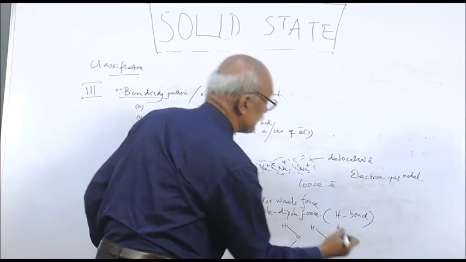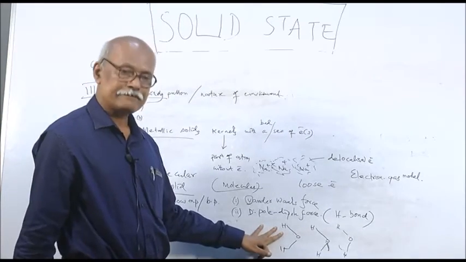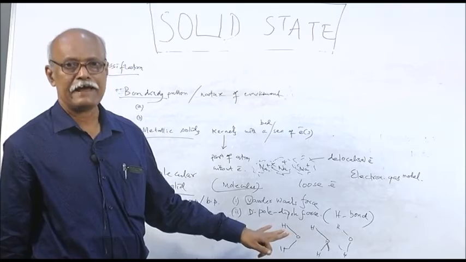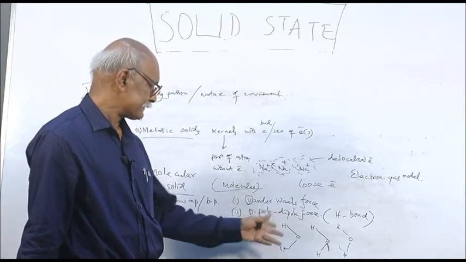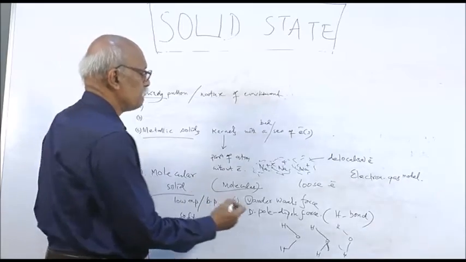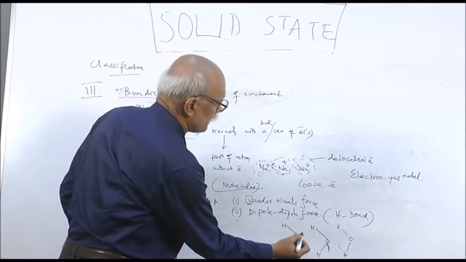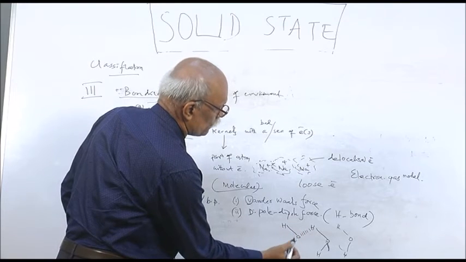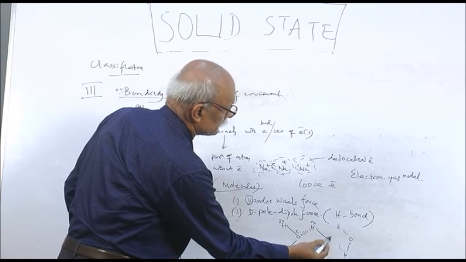Water can exist in three phases. One is solid ice, another is liquid water, and another is your vapor, the gaseous state. So here the water is closely packed by hydrogen bond, because you know this is delta plus, delta minus, this is delta plus, delta minus.